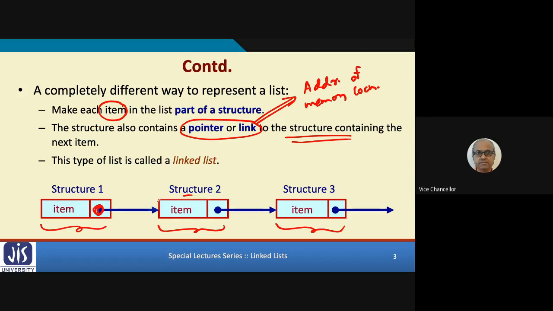Then I can directly go there. Similarly, here the second part will contain the address of the third part and so on. So is this concept clear? Yes, sir. Okay. Right. So this is something which you have already studied earlier.